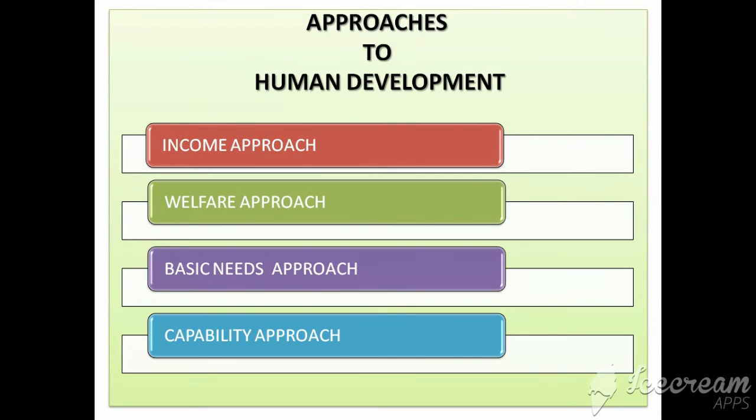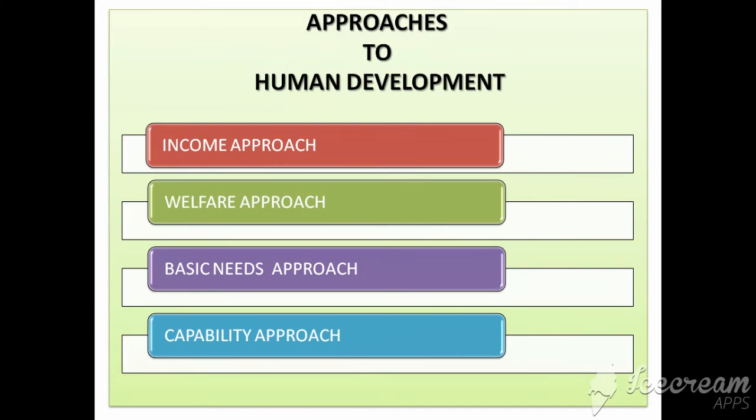Especially government expenditure is done in the sectors of health, secondary education and amenities, and human beings act as passive recipients here, and the government does the expenditure for the benefit of the people. And then we have the basic needs approach, by the ILO, that is the International Labour Organization. According to that, 6 basic needs are there, that is education, food, water supply, sanitation, housing. And human choices are put to be secondary.